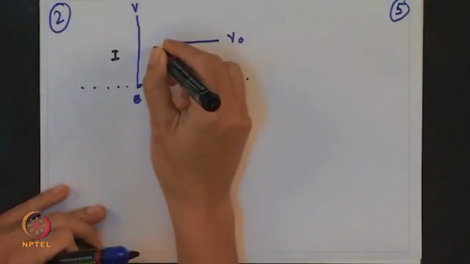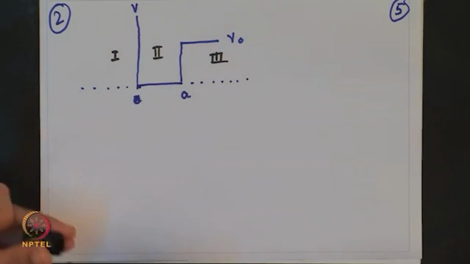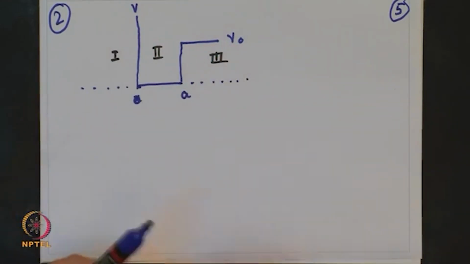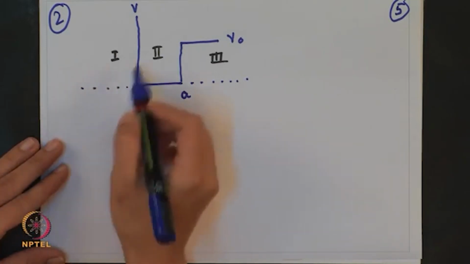We will divide this in 3 regions. Okay. So, let me call this region 1, this is region 2, and this is region 3. Okay. So, we will be using our knowledge of what we have learnt in the lectures. So, this is the region 1.